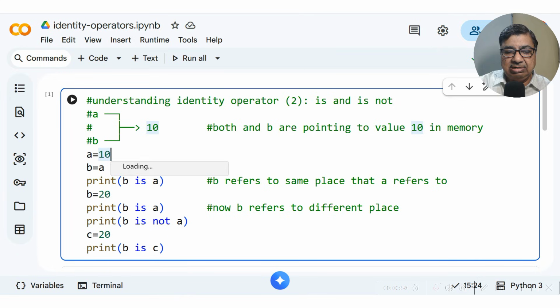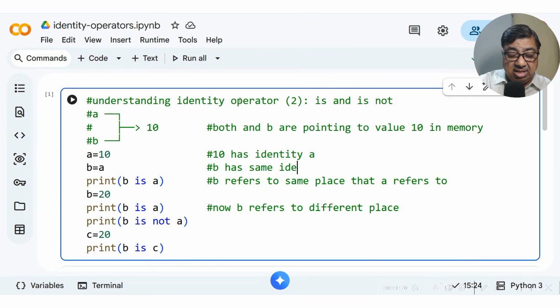So this 10, I would say, has identity A. Now I would say B has the same identity as A, right? This is the explanation, because at both places 10 is stored. So when I print B is A, it will say True.